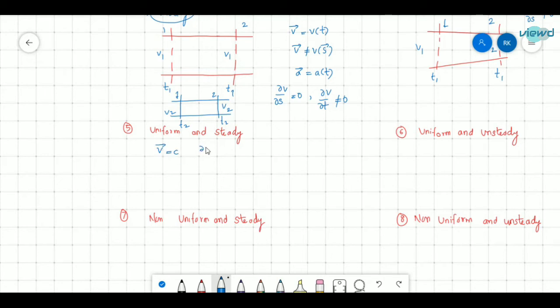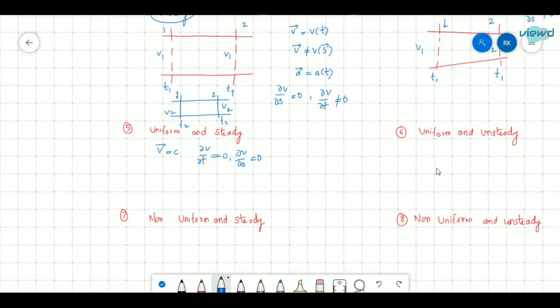And also ∂v/∂t is equal to 0 and ∂v/∂s is equal to 0. In case of steady flow, the properties do not change with time, so ∂v/∂t is equal to 0. And in case of a uniform flow, the properties do not change with space coordinate. At a particular instant, at every section, the property is the same. The velocity is the same. So that is uniform.